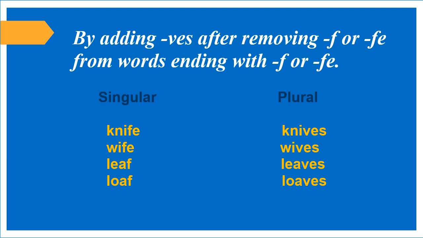Here again the word is ending in fe. So we will remove fe and we will add ves. Leaf, leaves. Here the word is ending in f. So we will remove f and we will add ves. Loaf, loaves.